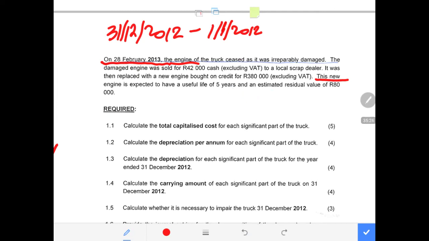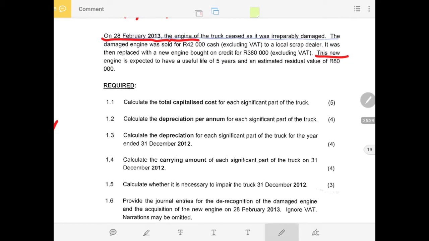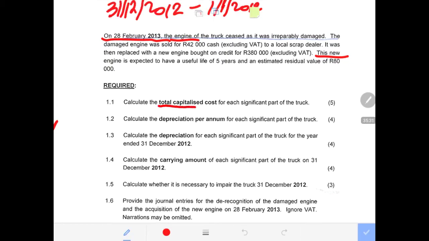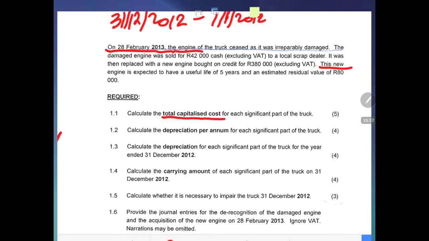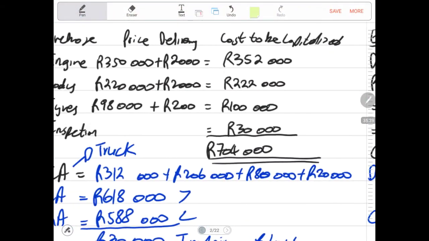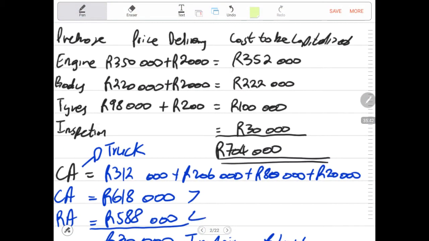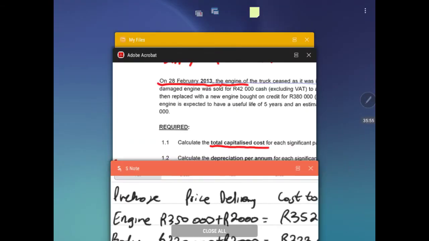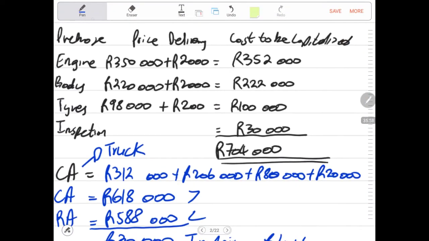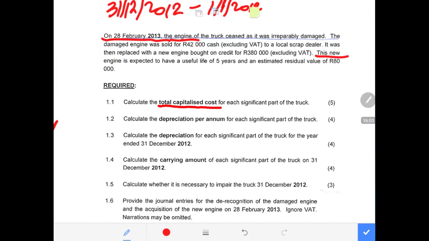Now, let us read what is required. We are required to calculate the total capitalized cost for each of the significant parts of the truck. We have done that one already. Let me just go and label it. There we have done it. So we have calculated the cost to be capitalized. So that means this will be question number 1.1.